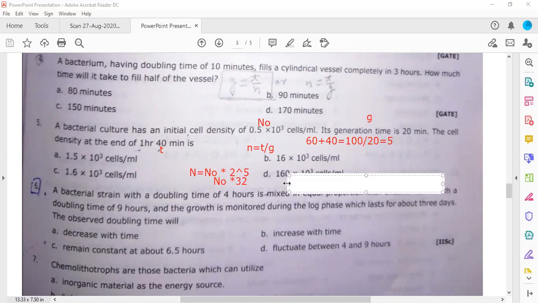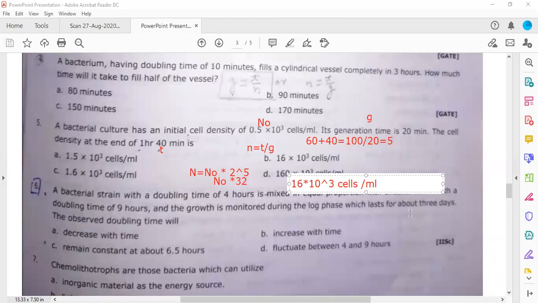You can write 0.5 as 5 divided by 10. This will become 1 by 2 into 32, so it will become 16, simply 16. This 10 to the power 3 is unchanged, so it's 16 into 10 to the power 3 cells per ml will be our answer.